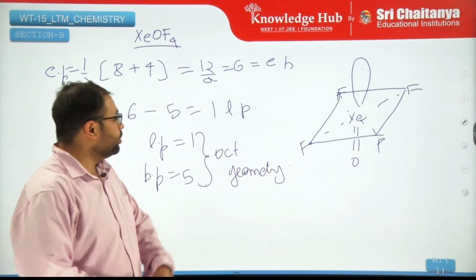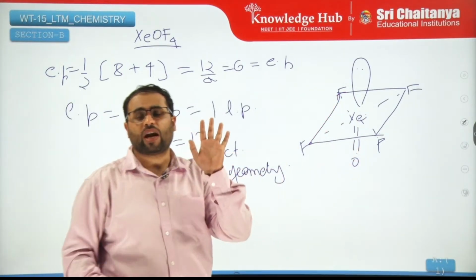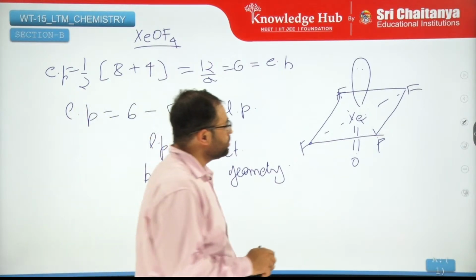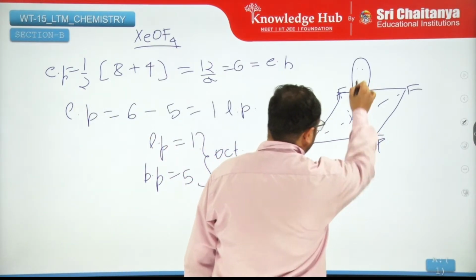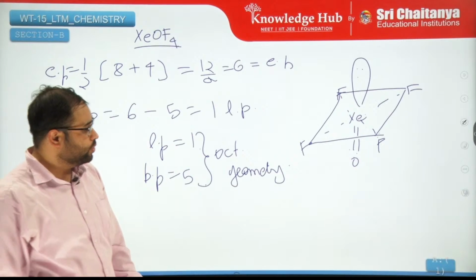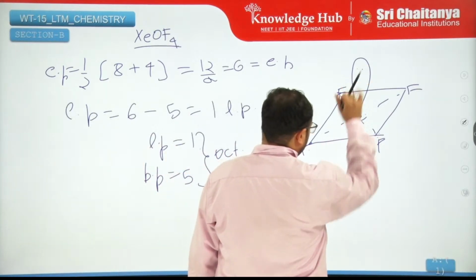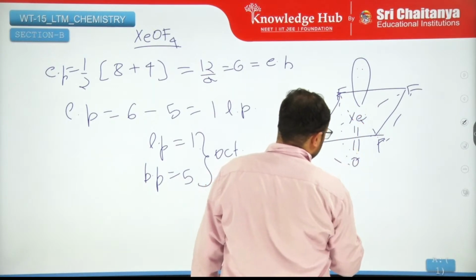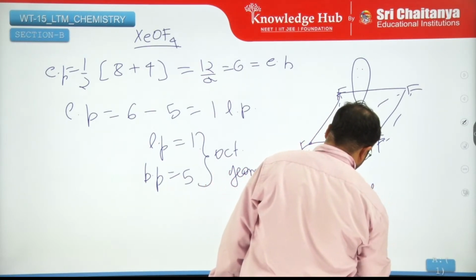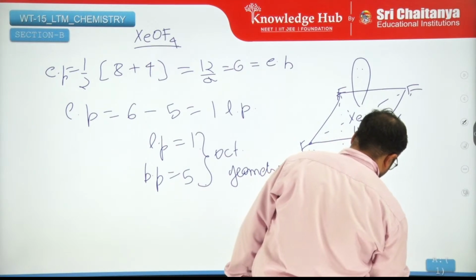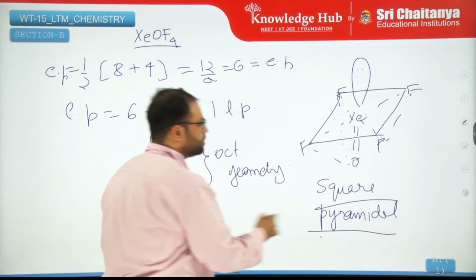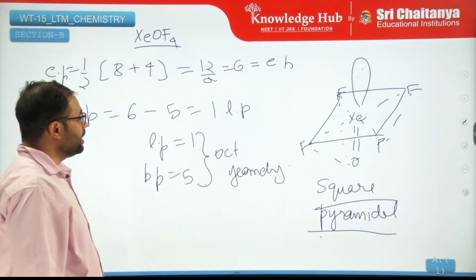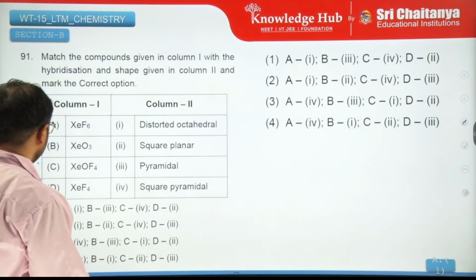The double bond O and lone pair are kept at 180 degrees because they want maximum distance, so that repulsions are reduced. So this looks like, if you just remove this, square pyramidal, right? It is a square pyramidal geometry. Let us see where it is.